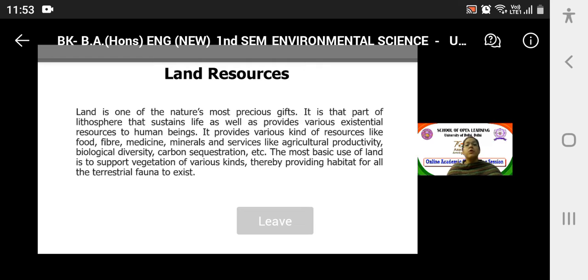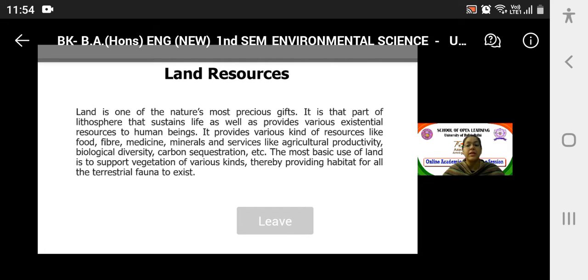Then carbon sequestration: it sequesters the excessive carbon dioxide in nature. It is a natural pool, a natural sink of carbon. Excessive carbon dioxide in the air is absorbed by the existing plantations, etc. Okay, then the most basic use of land is to support vegetation of various kinds, thereby providing habitat for all the terrestrial fauna to exist, right? And yes, it is nature's most precious gift to us as well.